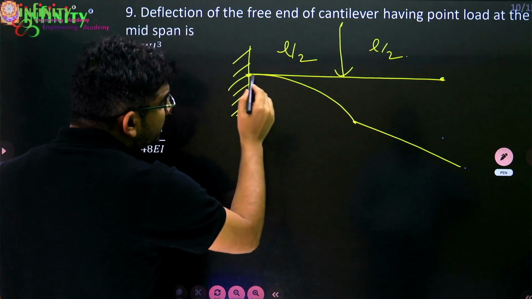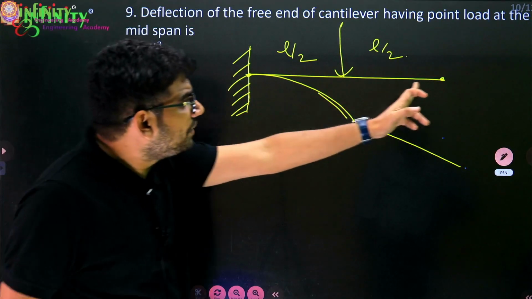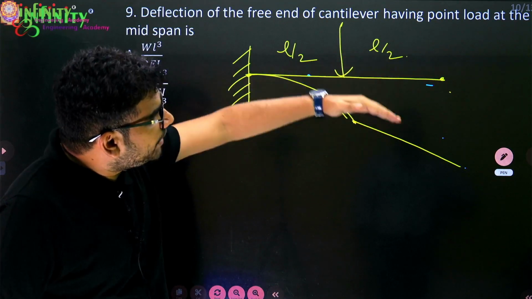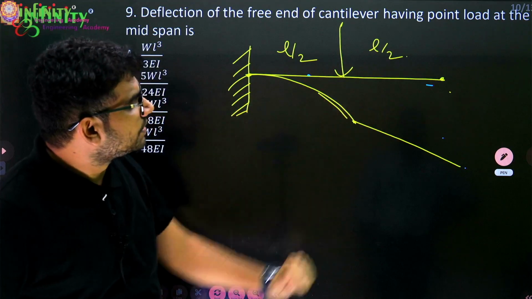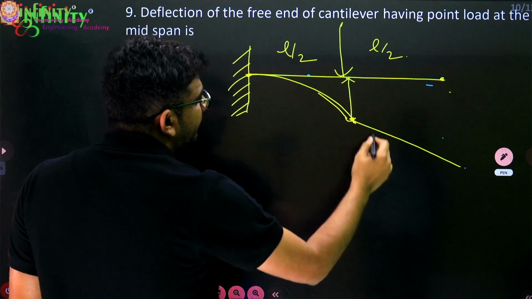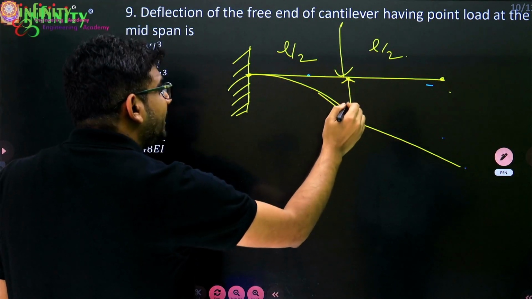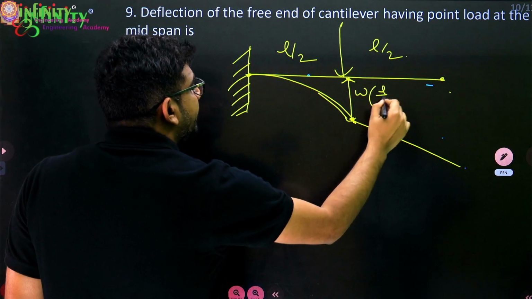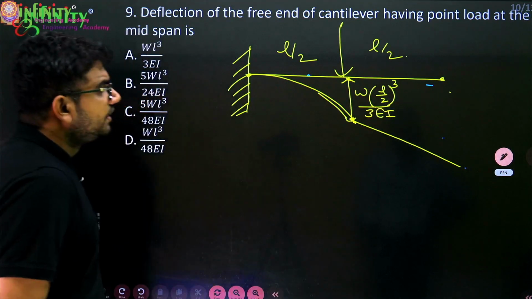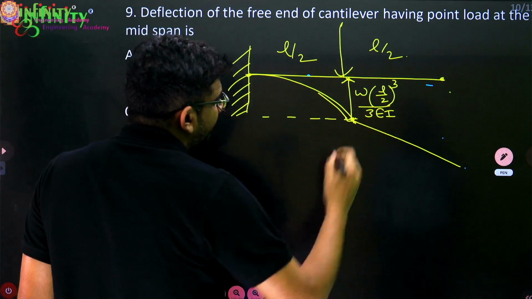Okay, so up to this point it will be a curve, but after this point, as the bending moment is 0 in this span, the beam bends like this. So here first I need to know what is the deflection at this point. And the deflection at this point is simply W(L/2) whole cube divided by 3EI. So that is the deflection at this point.